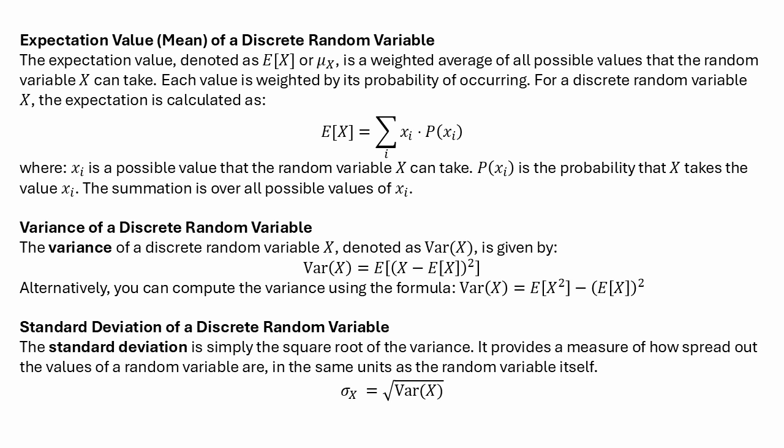Let's say you have two stocks, and they both have an average return of 8% over the last 5 years. So based on their expectation value or mean return, they look pretty similar. Right, they seem pretty similar. But that's where variance comes in. Let's say that one stock has a very low variance, meaning that its returns have consistently been around that 8% mark. But the second stock has a much higher variance. So its returns have been kind of all over the place. Some years significantly higher, others much lower.